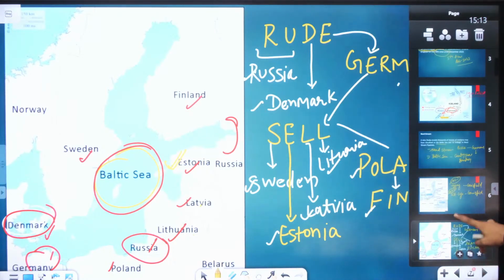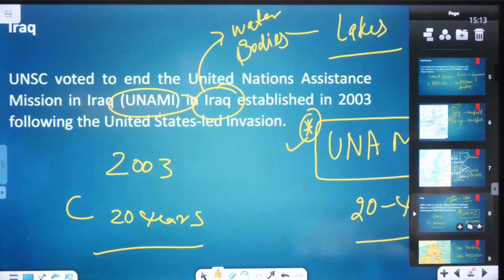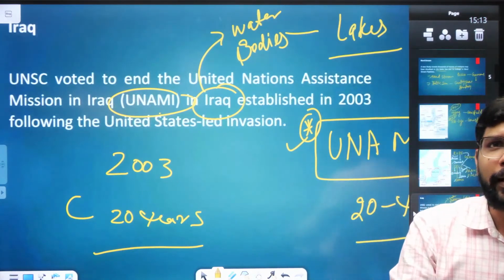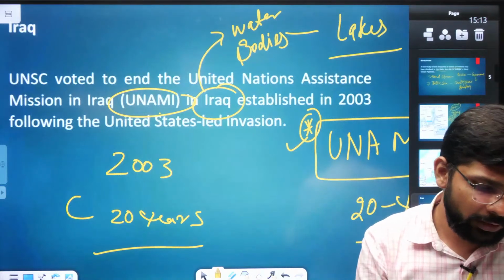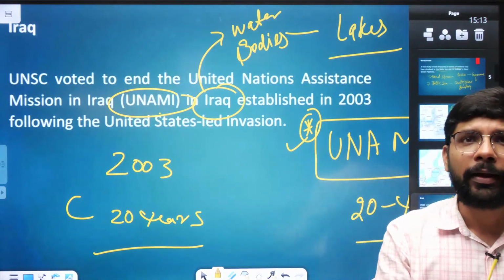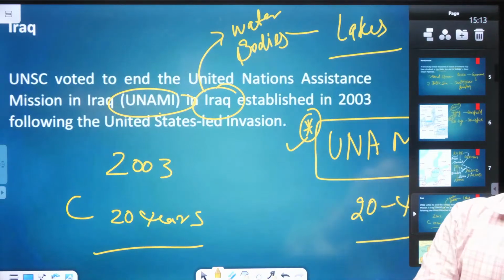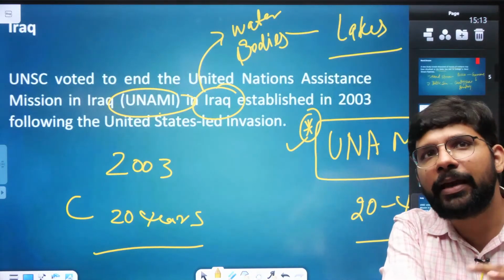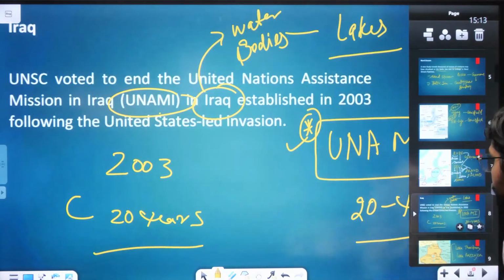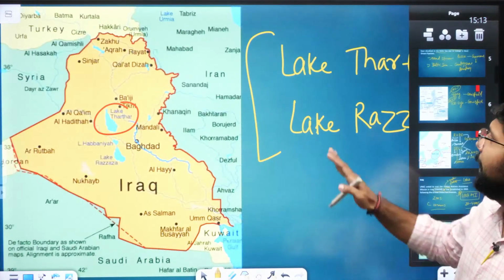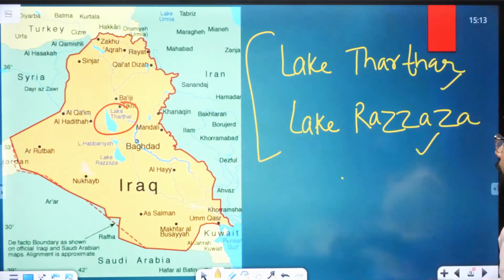Then next we focused on Iraq, UNSC, the UNAMI mission is recently added in Iraq. It's the US ने capture किया था in 2003. It's almost after 20 years. Iraq में 20 साल के बाद almost खत्म हुआ है. So UNAMI has become important, as well as the lakes, other lakes in Iraq become more important. Then we look at the Lake Thar and the Lake Razzaza. Those are the important lakes in Iraq.